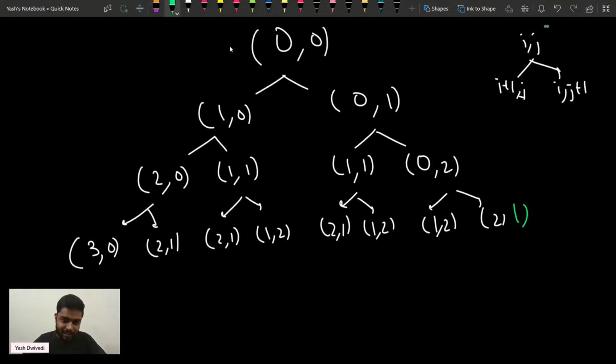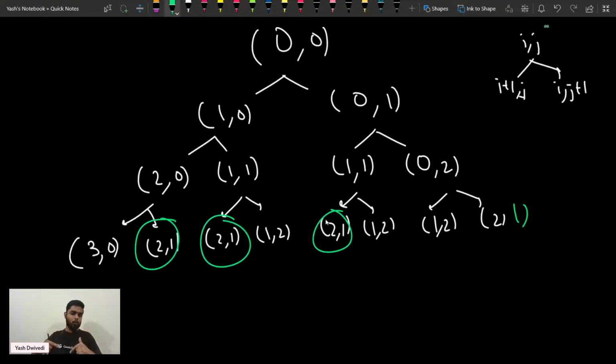Can I say that this particular state, look at some states, right? Can I say that 2 comma 1 is calculated here? This is a very basic example to understand why a lot of subproblems might be already calculated. You can see 2 comma 1 is here. If you have calculated it once, then you will not want to calculate it again.